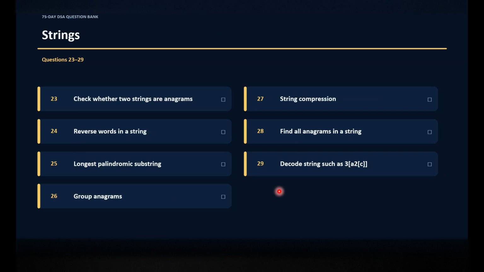Next comes strings. Strings look easy, but it's not like that. So we have these questions: check whether two strings are anagrams, string compression, reverse words in a string, find all anagrams in a string, longest palindromic substring, decode strings such as 3[a]c, group anagrams, so grouping all anagrams.